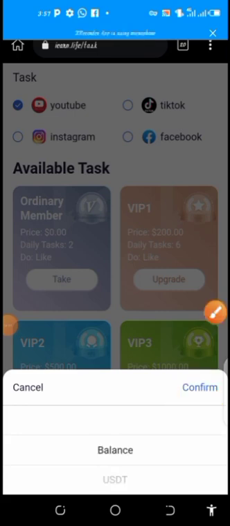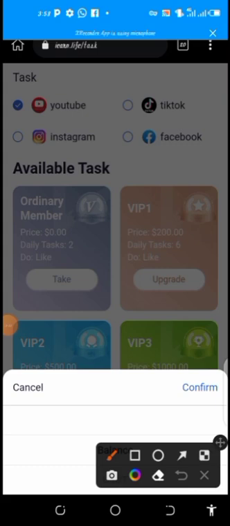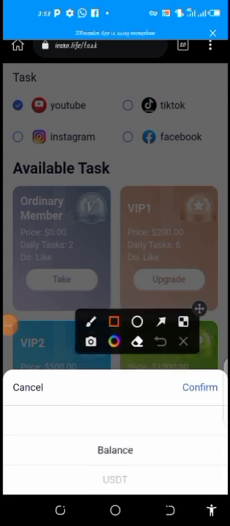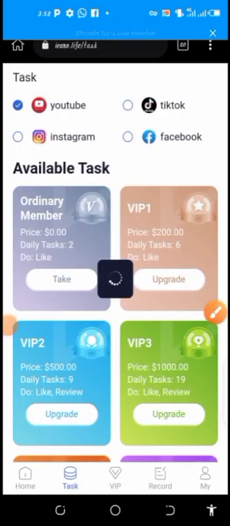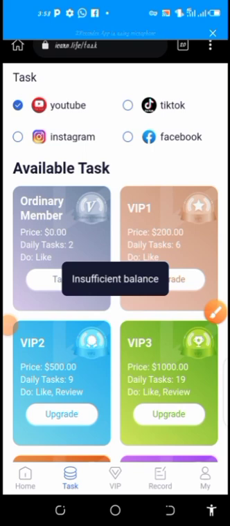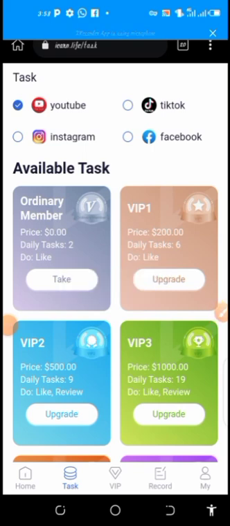So when I click on confirm, let me just show you. This is the option for balance recharge, and this is the option for USDT recharge if you want to directly recharge with your crypto address. So that is how you do it. You confirm it right here and you wait for it to load. So when I try it now, you can see my balance is insufficient, assuming I have up to 200 USDT as my balance.